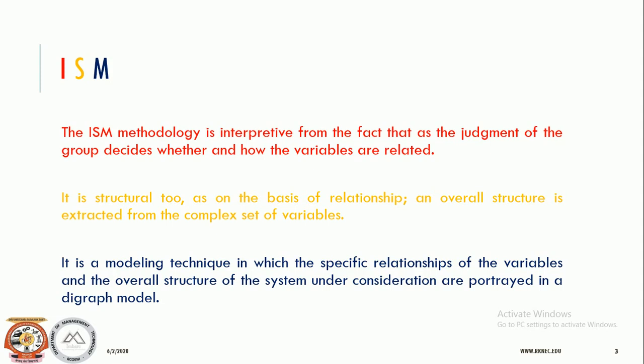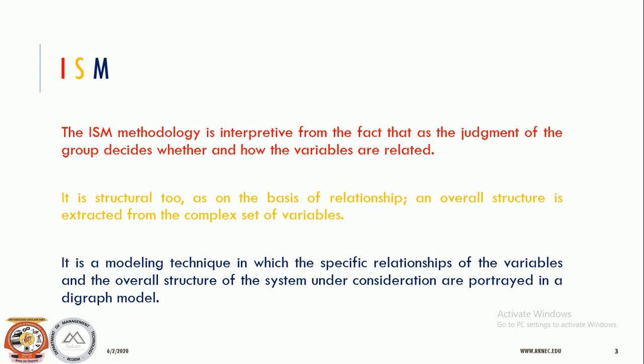Then it is structural, as on the basis of relationship an overall structure is extracted from the complex set of variables, meaning we could define the structure. And when it comes to model, it means that we can present it in the form of a diagram, which is the outcome of the ISM model, wherein we are identifying the specific relationship.